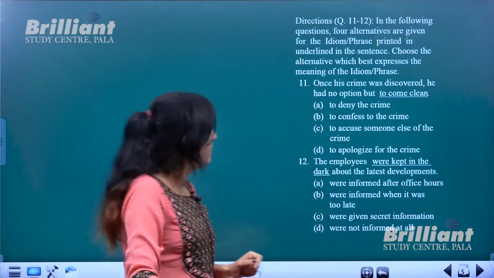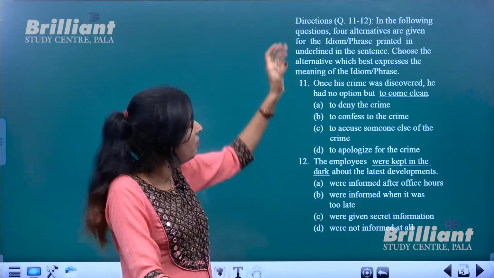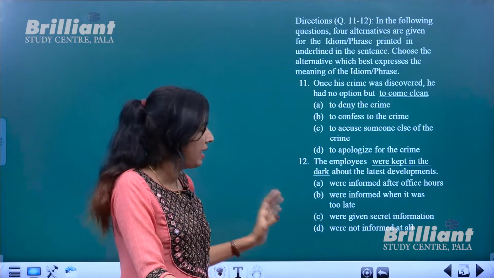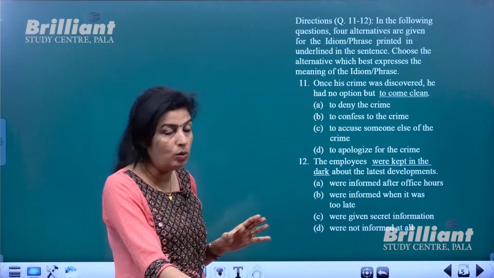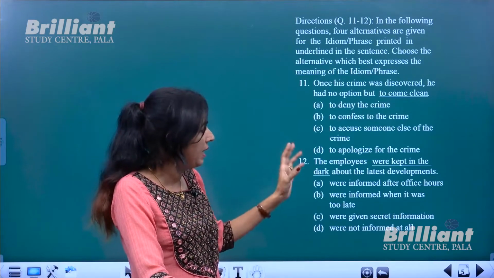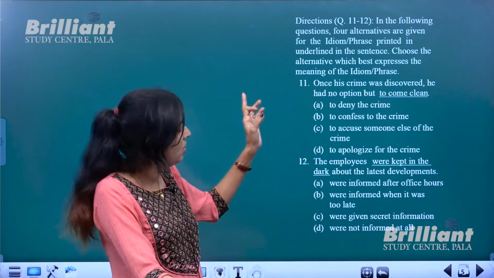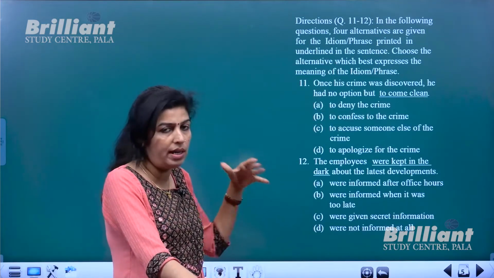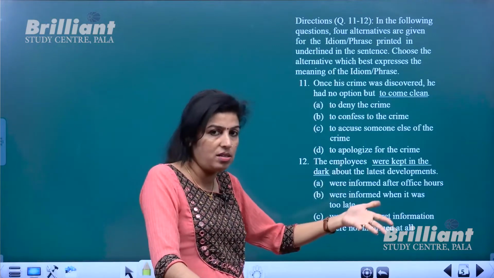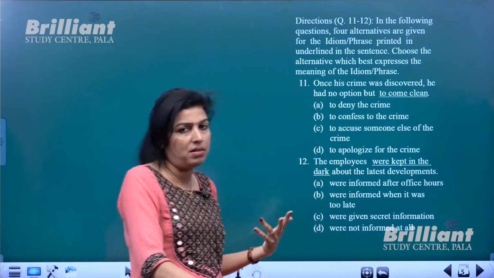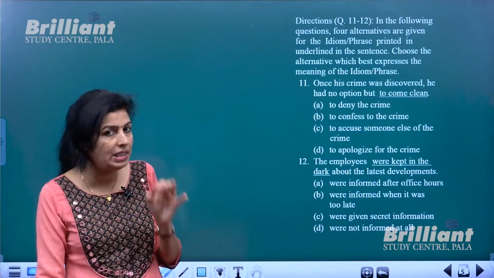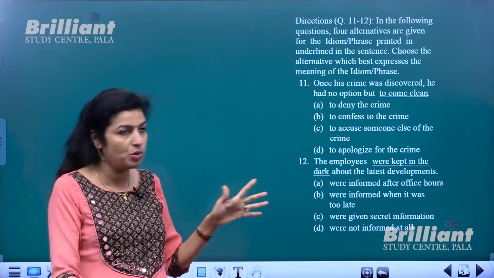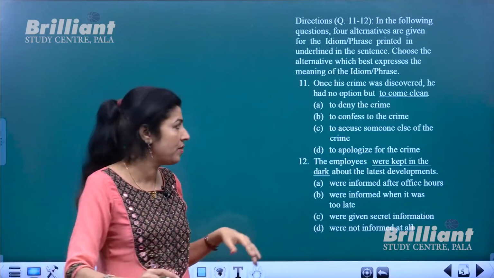Okay. Now next, idioms are used in these two sentences, and we have to find the meaning of the idiom from the given options. The first idiom is "come clean." This is given in the form of a sentence, so you will get a clue from it. For most exams, idioms were given individually, not in sentences, but here we have sentences, so you can guess from the context in which it is used.